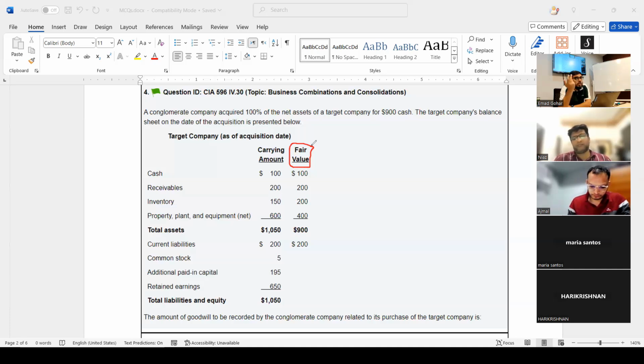Asset minus liability is net asset. So in consolidation, most of the times they use the word fair value of net assets. This is what they call it.